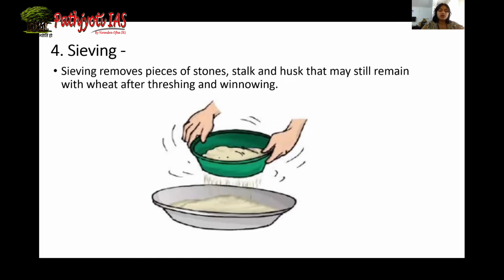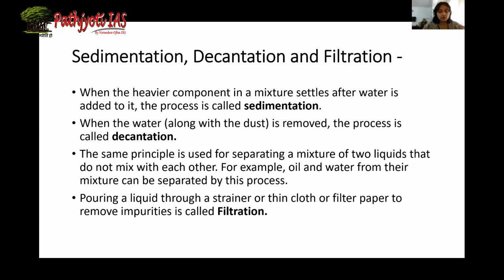Now, sieving. Sometimes, even after threshing, winnowing, and doing all of those separation methods, there are still certain impurities and certain components that we need to remove. For example, small pebbles, small stones, husk, sometimes stalk. Now, these can be removed by sieving. Okay, so those were the four methods. Those four methods are mainly used in the agricultural sector, farming, and all of those.